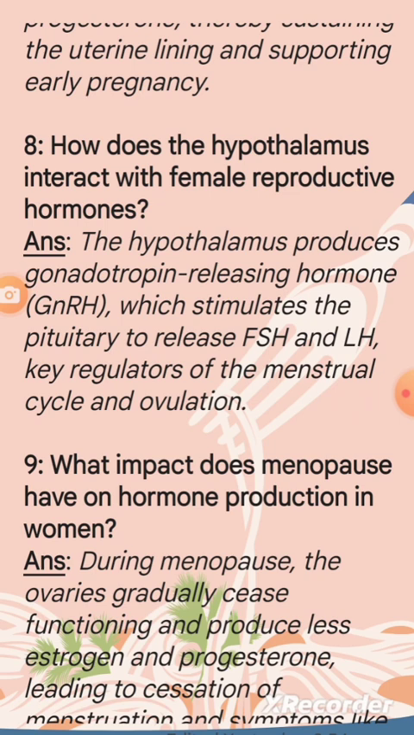Question 8. How does the hypothalamus interact with female reproductive hormones? Answer. The hypothalamus produces gonadotropin releasing hormone (GnRH), which stimulates the pituitary to release FSH and LH, key regulators of the menstrual cycle and ovulation.